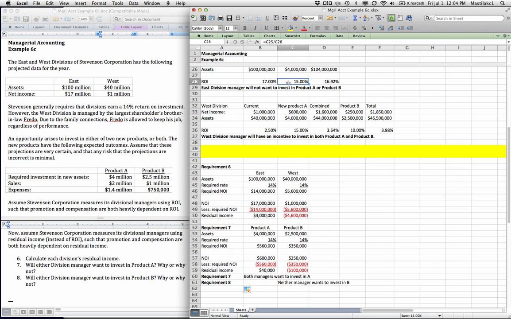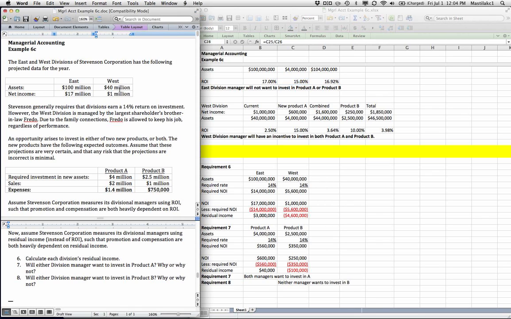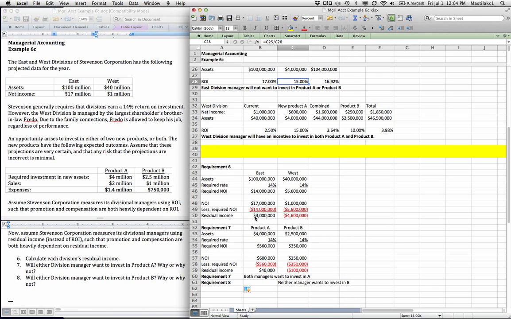One reason that it's helpful is if you want to compare the performance of very differently sized organizations, like comparing Walmart to basically anything else, because Walmart's so much bigger than everything else. Or if you have two different divisions within the same company, and one's got 100 million of assets and the other's got 40 million of assets, the different sizes make it really hard to compare whether a dollar figure of residual income is good or bad in context.